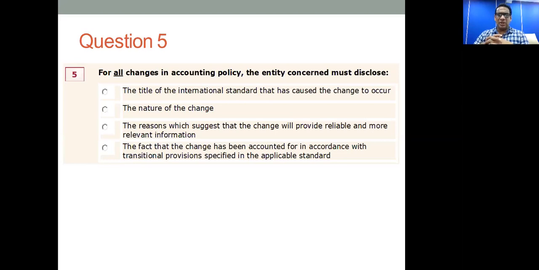So basically, if you are changing an accounting policy, the entity concerned should disclose the nature of the change. In other words, why you are doing the change, the impact of the change, the nature of the change, everything has to be disclosed. So the correct answer out of the 4 answers given here is answer number 2, nature of the change.